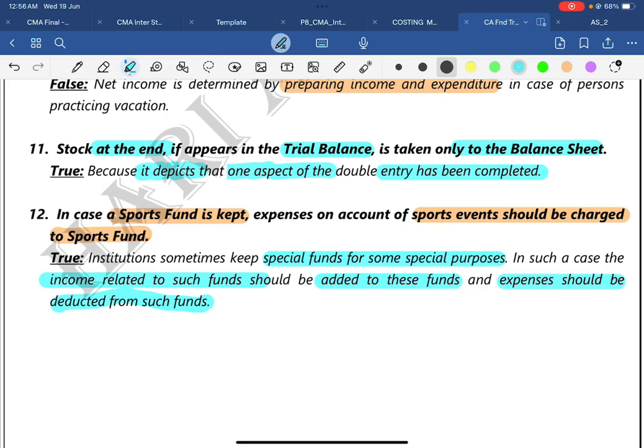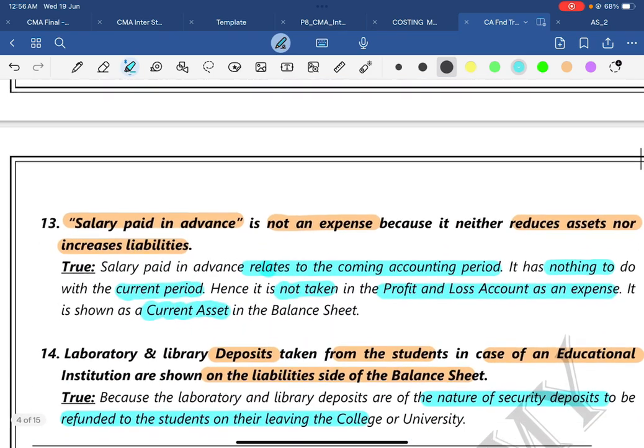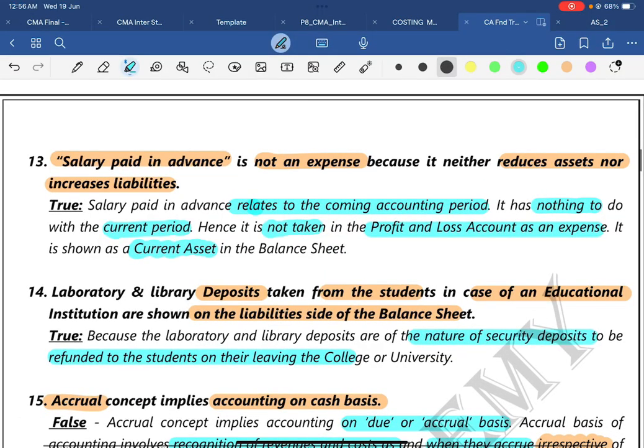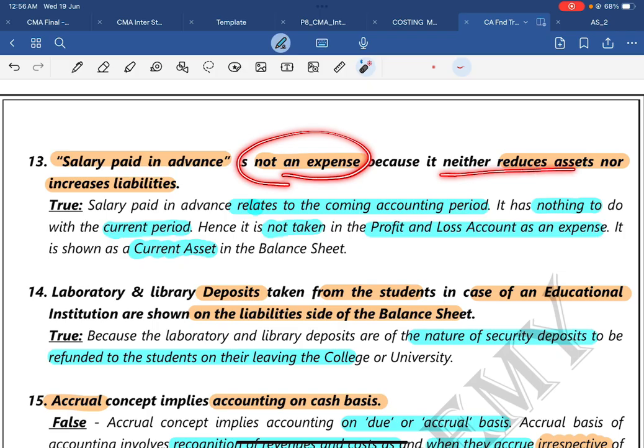Any investment made should be shown as a separate item on the asset side of the balance sheet. Then question number 13. Salary paid in advance is not an expense because it neither reduces an asset nor increases a liability. Here the answer is true.